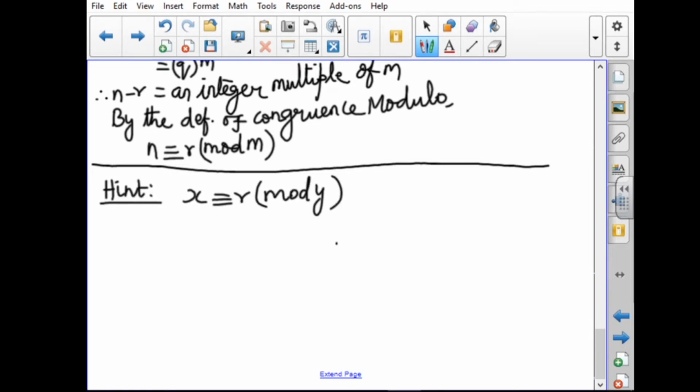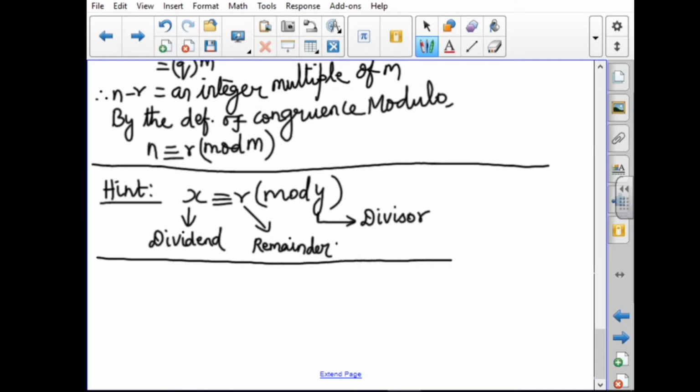Here x represents the dividend, because this concept is used for doing the exercise sums. R is the remainder, and y represents the divisor. Here we won't talk about the quotient. If you understand this concept, you can easily do the exercise sums.